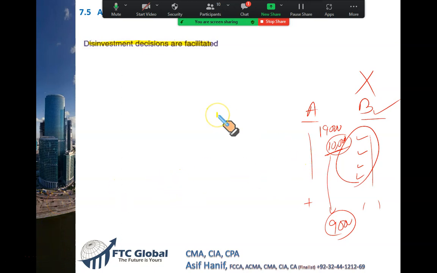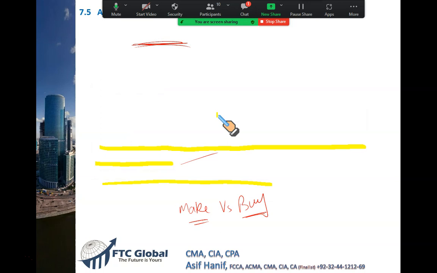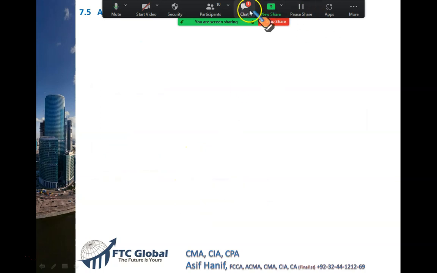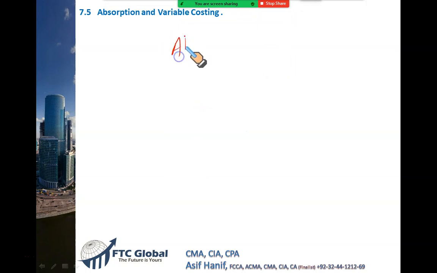As I said, these 2 or 3 slides we have just done are very much related to your CMA Part 2 Section C, and you will do them there in detail. So let's discuss an important formula which will be used in some computations. Let's say I have 2 systems side by side. On one side I have absorption based profit. On the other side I have variable costing based profit. I want to reconcile them. I want to equate them, to see how they are equal.